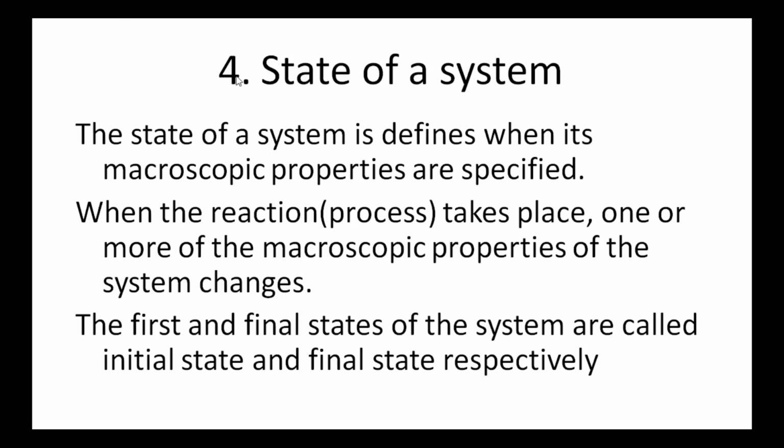Next definition is state of a system. The state of a system is defined only when its macroscopic properties are specified. That is, when the reaction takes place, one or more of the macroscopic properties of the system changes. So, the first and final states of the system are called the initial state and final state respectively. So, to define the state of a system, these macroscopic properties must be specified.